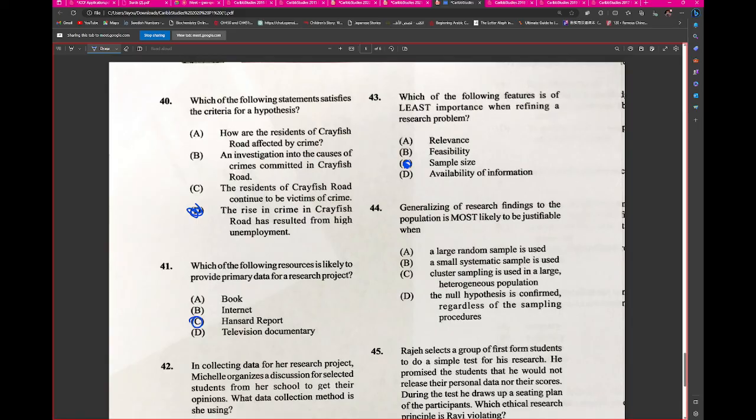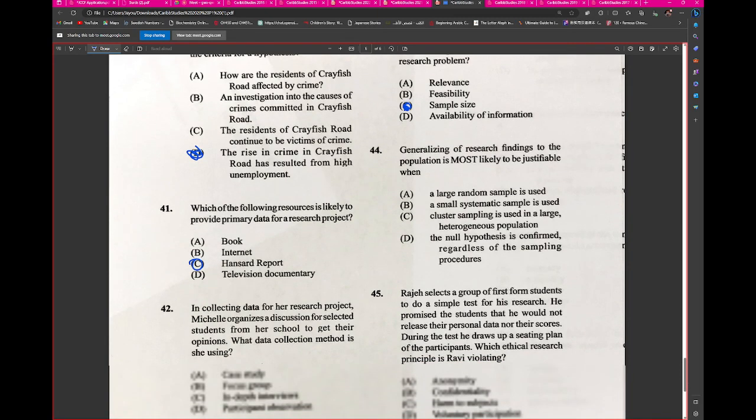And the availability of information per se would be important as well to develop your literature review, right? And you could even look at it in the context of availability of information within society. Does the general population know this information? Can we conduct research and get meaningful primary data? Right? So we're looking at that as well. So I think the sample size would be least impactful.